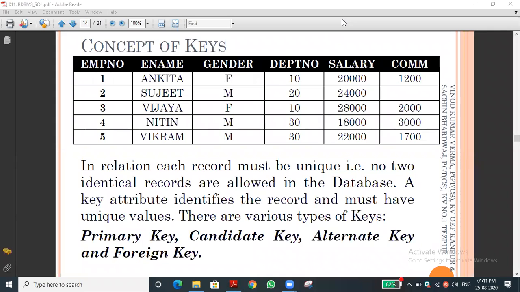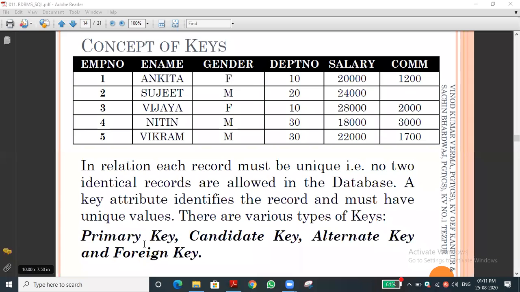For example, if you want to update or cascade any change over the table, we establish the relation between the two tables. For that purpose we use the foreign key. Just keep this concept in mind; when we see the live program and create the code, you will understand the foreign key very well.